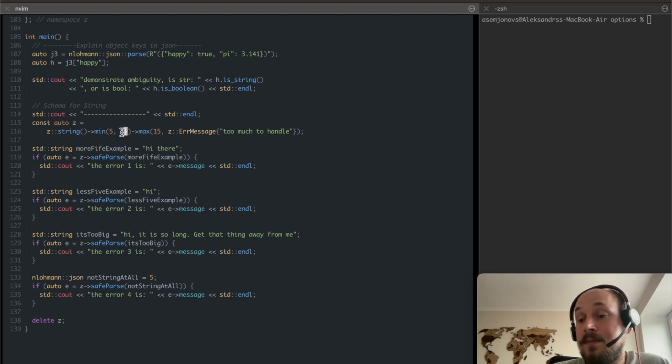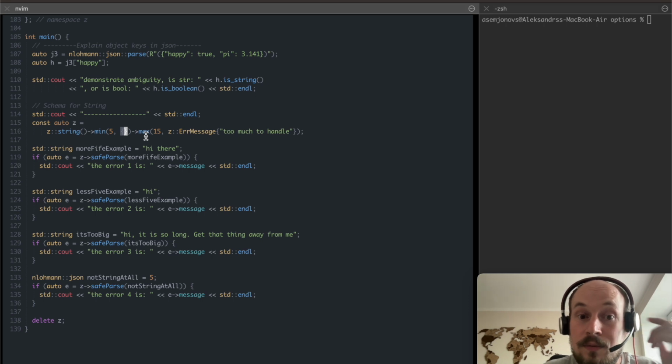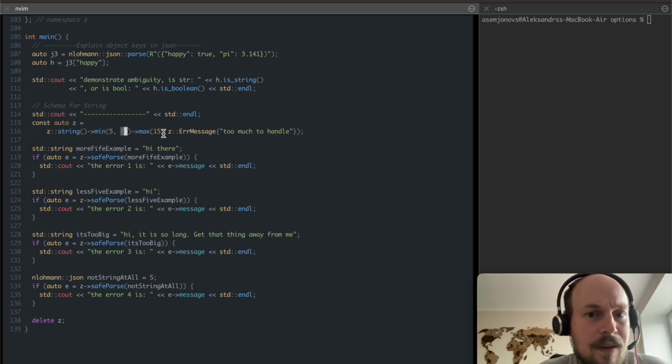I don't provide a custom message if something was wrong, so in this case, I'm going to rely on an internal message if something does go wrong. And I chain a max validation just to see if our string is way too big.